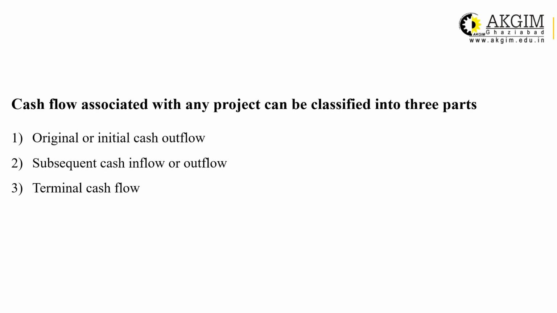Original or initial cash outflow. Why are we saying cash outflow? Because in the initial year, the total investments are made by the company, and investments are in the form of cash outflow. Subsequent means after installation, when the working of the asset, the plant and machinery, has started, then the cash flow generated by the machine or the plant will be cash inflow, right? So this cash flow is known as subsequent cash inflow. And last is terminal cash flow. Terminal cash flow will be generated by the company when the useful life of the assets is over.